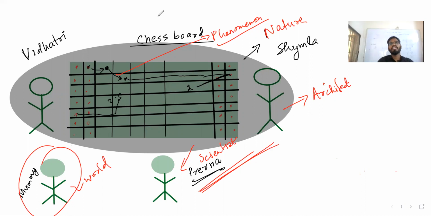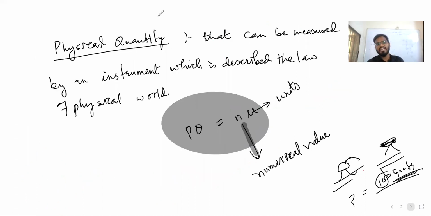From there we came to know that we need a language to understand this whole thing. That is the physical world and physical quantities. A physical quantity can be measured by an instrument and is described by the laws of the physical world. Physical quantity is equal to n into u, where u is the unit and n is the numerical value. Suppose you take one elephant and one goat; for comparison we say 100 times the goat is equal to the elephant.